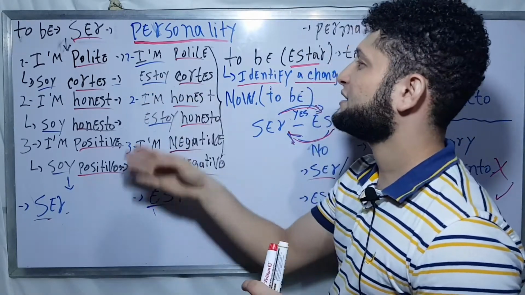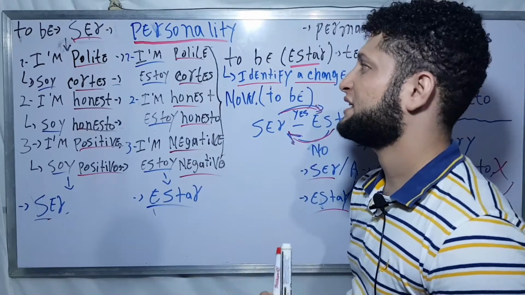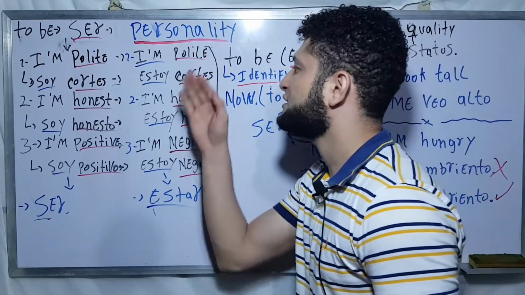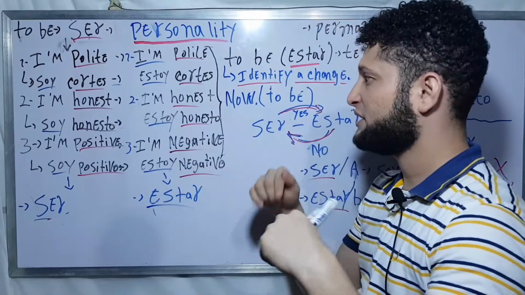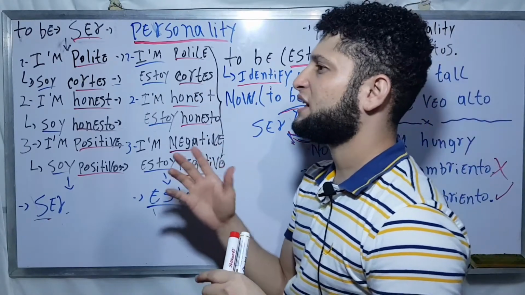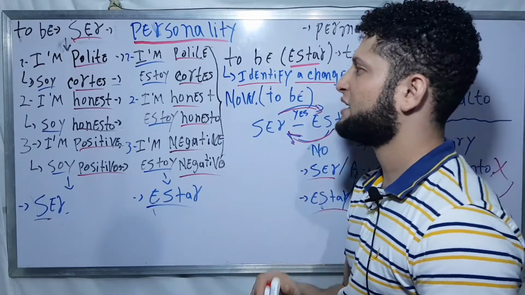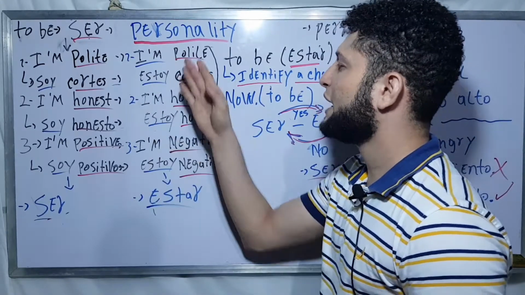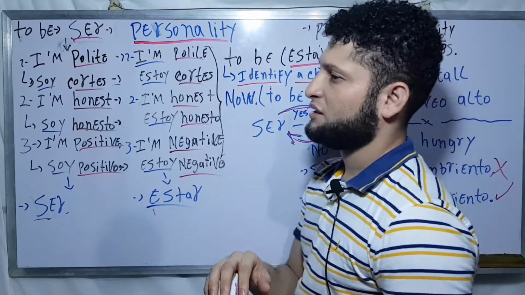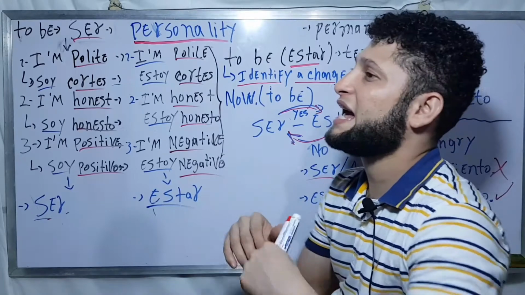So in this case it is estoy cortés. But in fact, as I said, maybe I'm not polite, but in this moment estoy cortés. If you say that you are tall with the verb estar, it's for a short period of time. If you are polite with estar, I mean estoy cortés, you can say that when you identify a change.